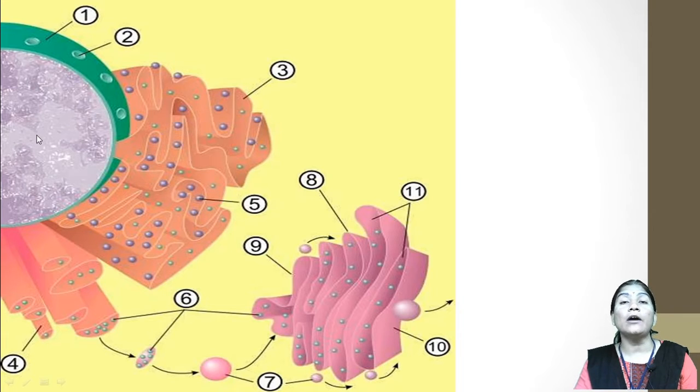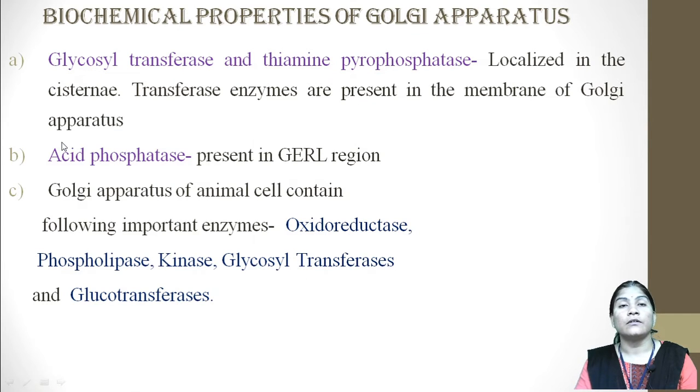This is the nuclear part of the plant cell, which has the nuclear envelope, and on it are the nuclear pores. The hypothesis regarding the origin states that the Golgi apparatus may have originated from the nuclear part of the cell.